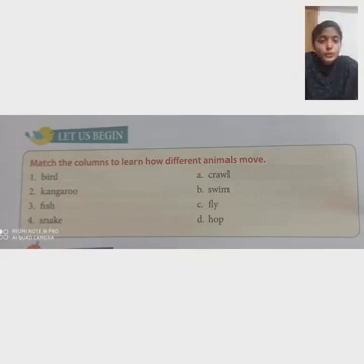Before moving into the chapter, let me ask you one question. We are humans. How do we move from one place to another? Yes, we walk with our legs. On the first page of the chapter, page number 16, at the beginning we have an activity to match the columns according to how animals move. Let's look at that. It's very easy.